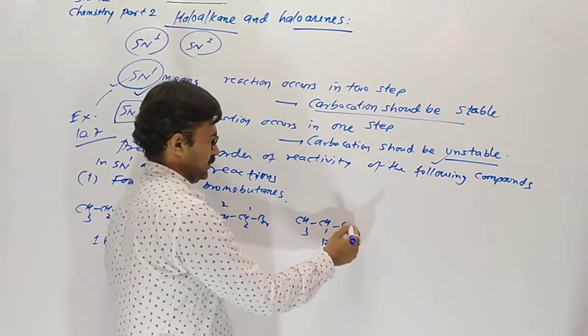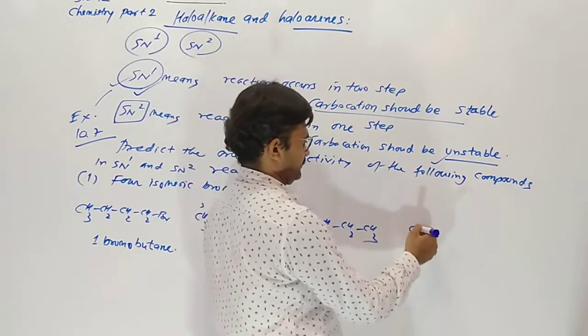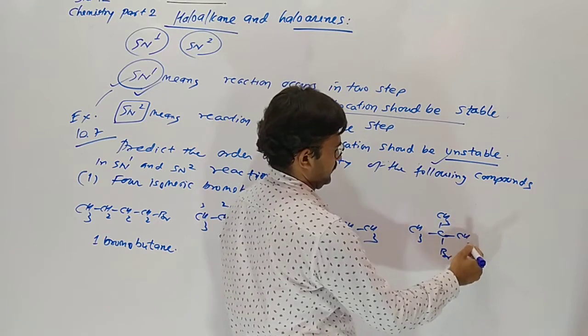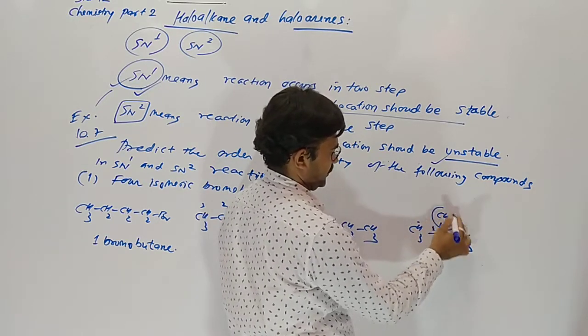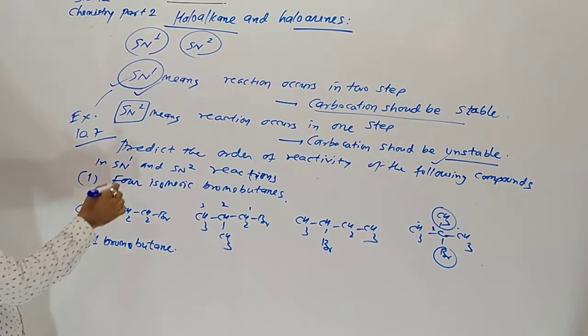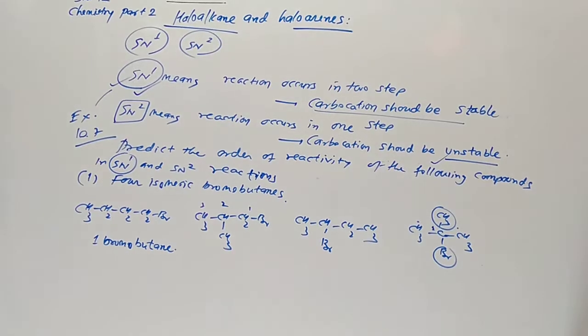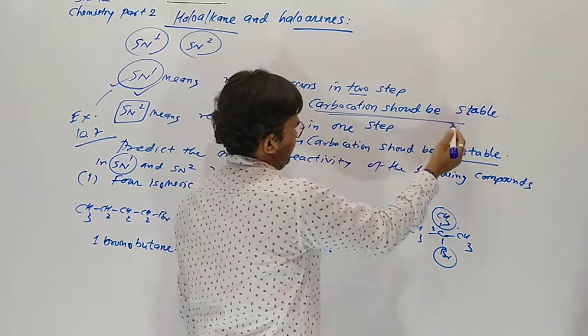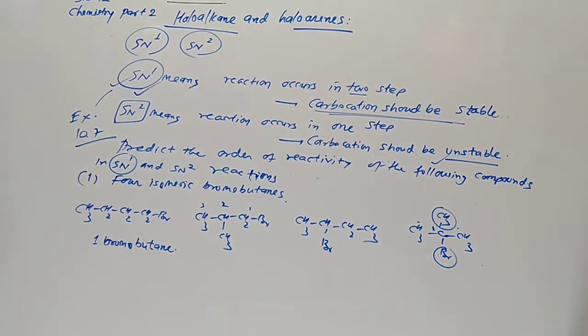Here is 2 bromobutane, and fourth one is 2 bromo 2 methyl propane. First we are taking order of SN1. SN1 means reaction occurring in 2 steps and carbocations should be stable. So now tell me which order is true. Here isomers of the bromobutanes are 4.